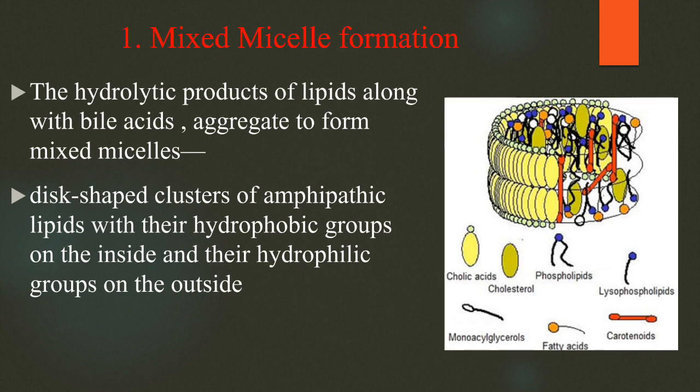The hydrophobic portions come together and the hydrophilic portions face the aqueous medium. That leads to the production of micelles, which are disc-shaped clusters of amphipathic lipids with their hydrophobic groups on the inside and hydrophilic groups on the outer side. That helps in absorption.